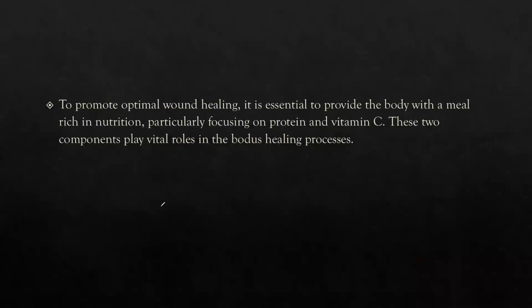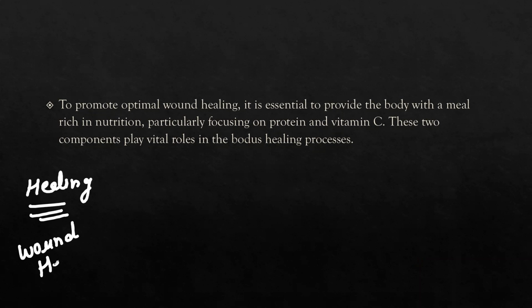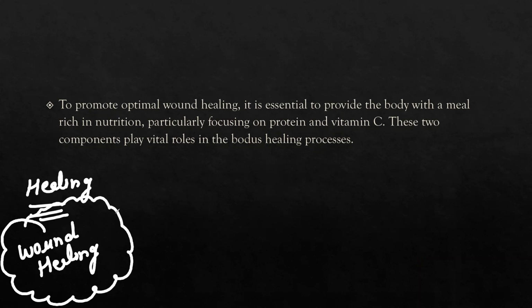So the basic concept here is healing. Whenever any individual is suffering from a burn or any kind of surgery, and is in the healing or recovery period, then our nutritious diet has the main impact.